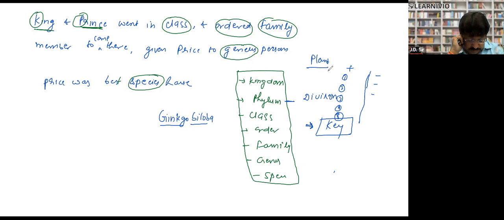Key is the list of contrasting characteristics, means one positive, one negative. Key is a list of contrasting characteristics.